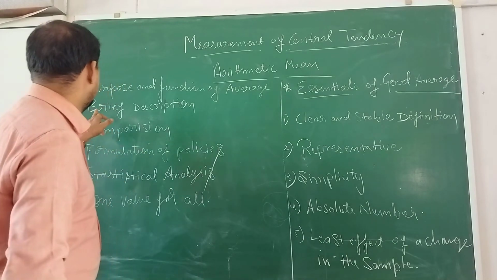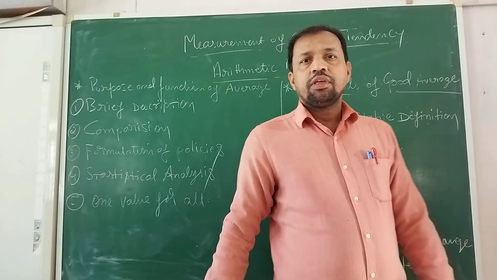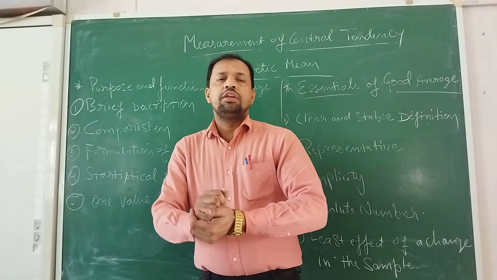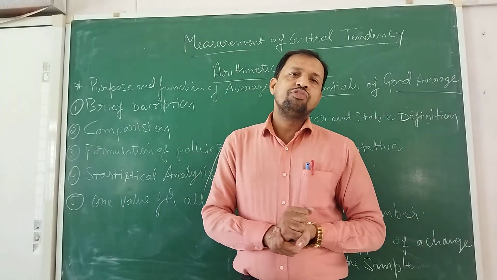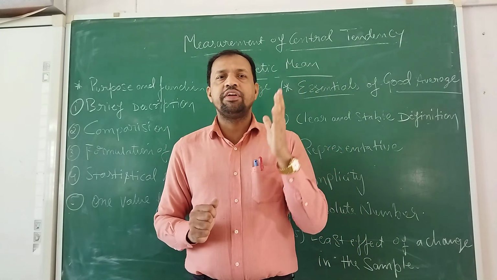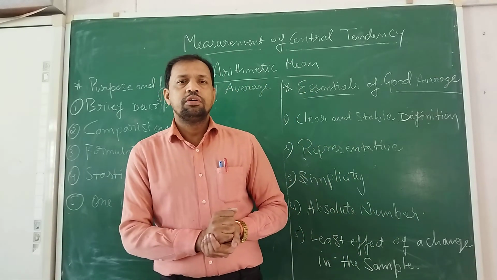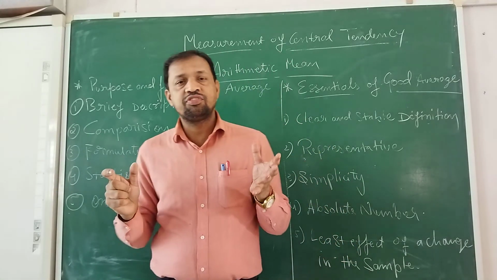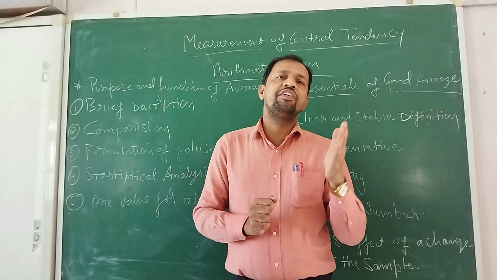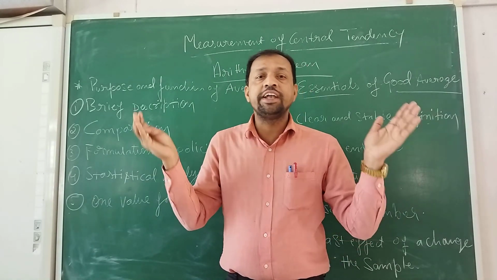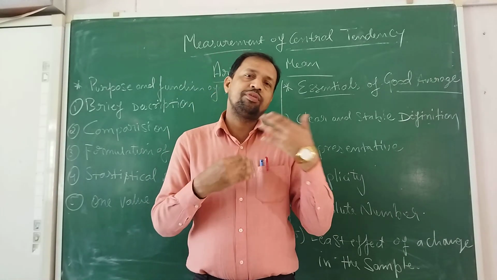So let us see, the first one is brief description. If you take your subject numbers, marks of different subjects, these may be different numbers. If you ask what your percentage is, or want a description about you, how can you say what type of student you are? Because you may have different marks in different subjects. So if I take the average, easily I can find out and have a brief description about you.